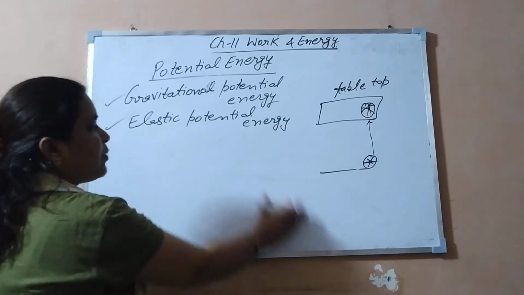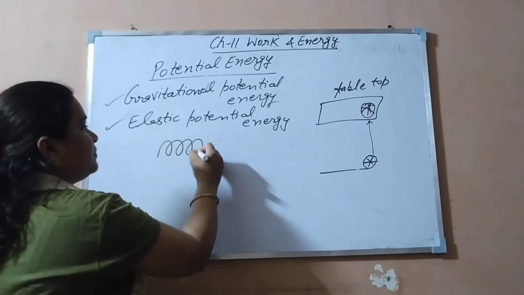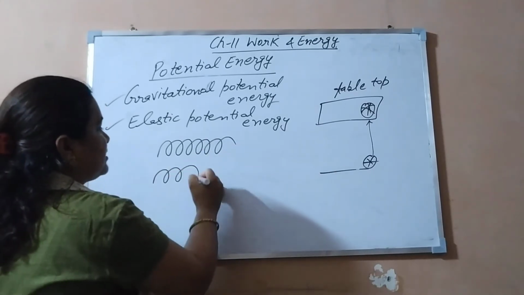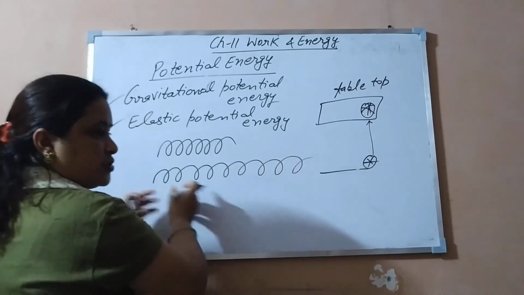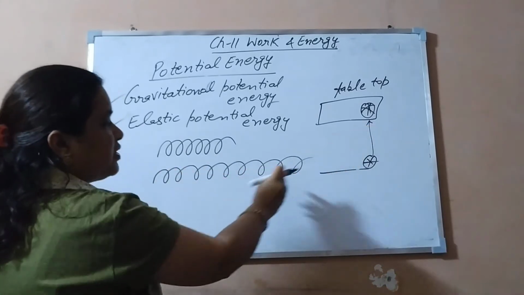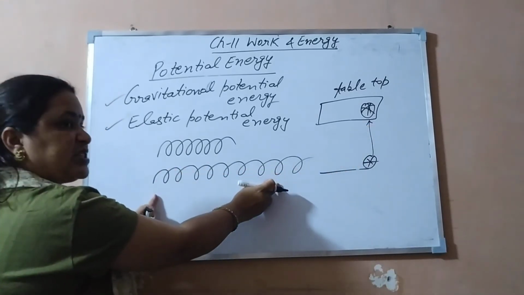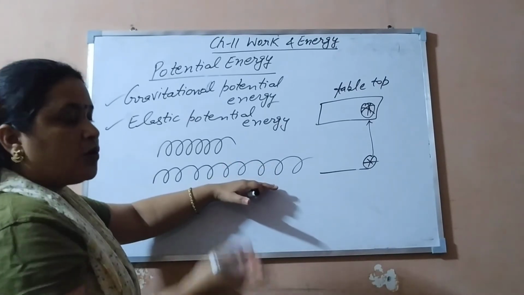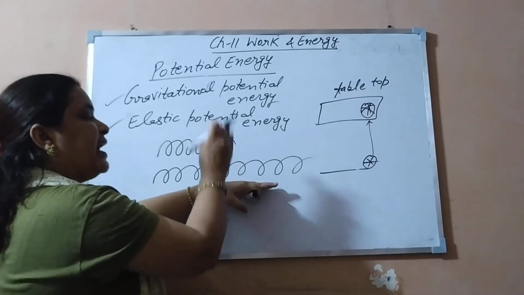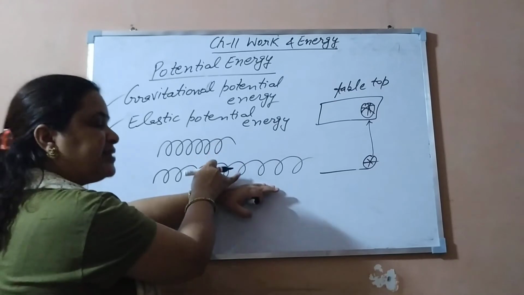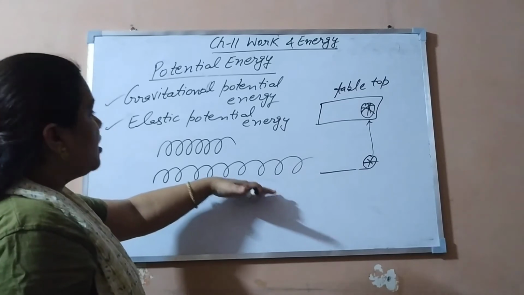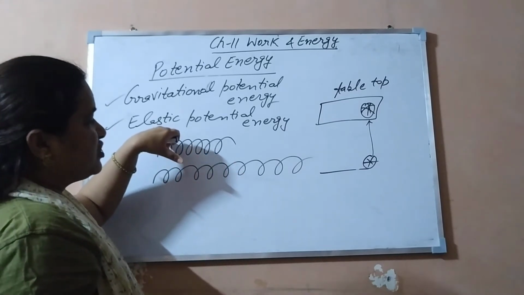Now the next example you have also seen, the spring example. When you stretch the spring, what would happen? Its length gets increased. The spring itself will not change, but when you pull it, there is a change in its length. So that is displacement. Again, work is done on the spring. Who has done it? We have done this work. So whenever work is done on any object, energy is stored in it, and that stored energy is known as potential energy. And this time the shape gets changed, so it is known as elastic potential energy.